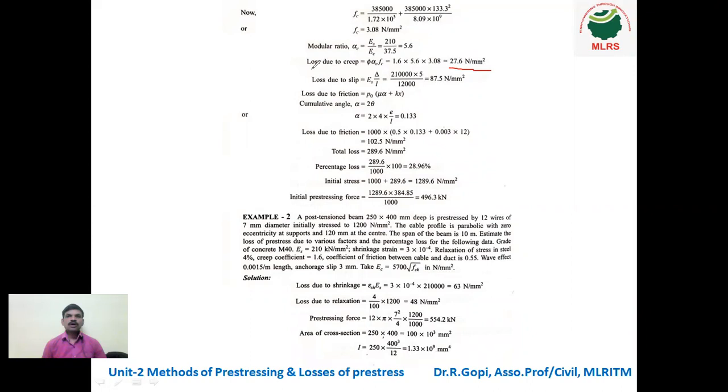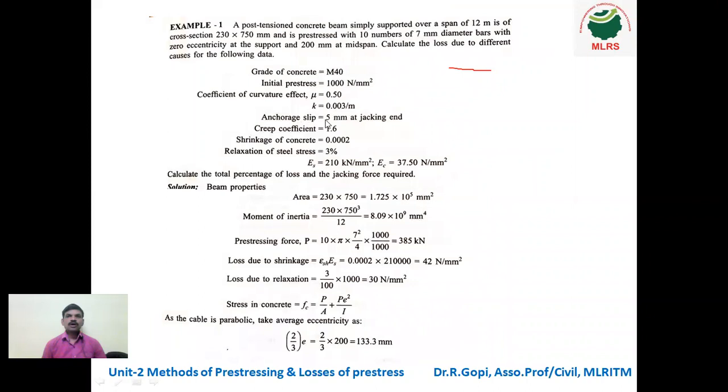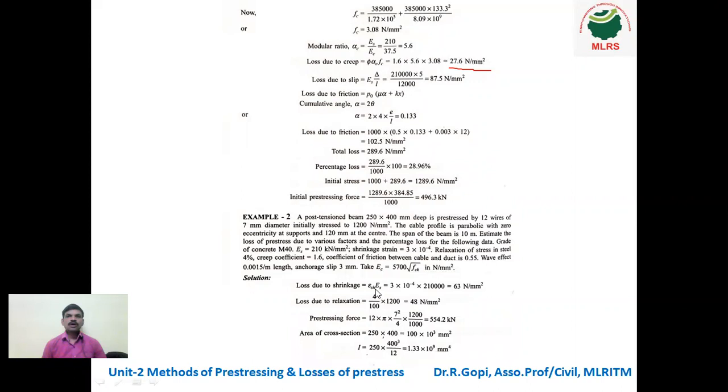Next, loss due to slip. For loss due to slip, we have the formula: Young's modulus of steel multiplied by delta by L. What is Young's modulus of steel? 2.1 into 10 power 5 multiplied by slip. Slip is nothing but the anchorage slip, 5 mm at the jacking end. It is also given in the question. Therefore, 2.1 into 10 power 5 multiplied by 5 divided by L. What is meant by L? L is the overall length of the beam. It is 12 meter, I converted into mm. So we got 87.5 Newton per mm square.